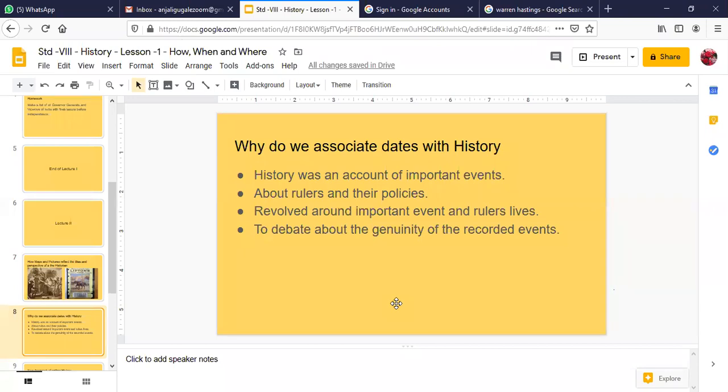Also, most importantly, children, Abul Fazl has written Akbarnama and Ain-e-Akbari. You all know he has written history books. What are these books about? They are about the life of the Emperor Akbar during the Mughal period. He was one of the 9 gems in Akbar's court. You know about Birbal, you know about the 9 gems in Akbar's court. So Abul Fazl was one of the court historians, and he wrote the Ain-e-Akbari and Akbarnama.